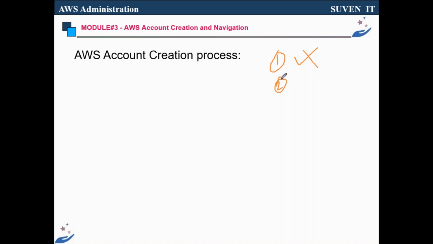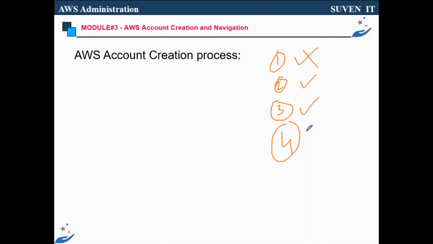Then why are you creating it? For your practice purpose only. Then in a company, who is creating the AWS account? The accounting team is creating it. Some management people, or the accounting team, the higher level people, only they are able to create it, and they will provide you one user to manage the infrastructure. That is the most important thing.